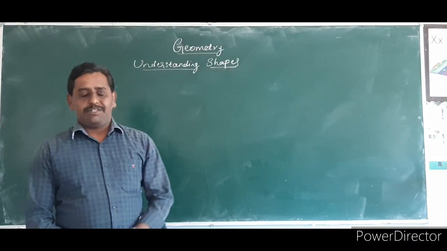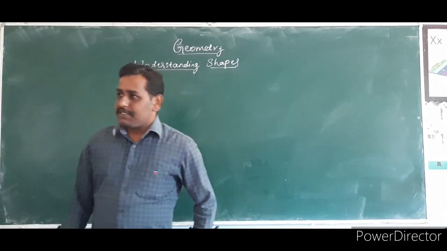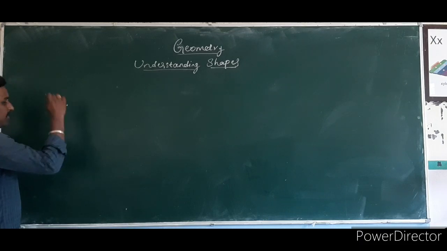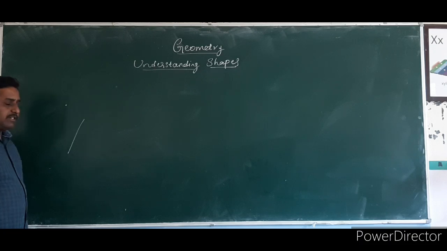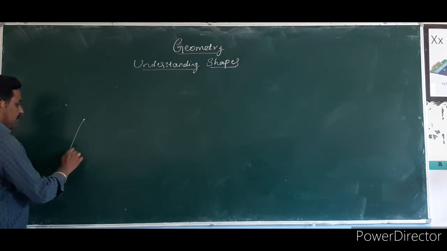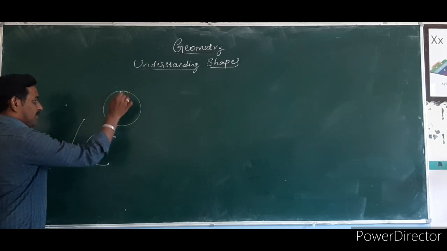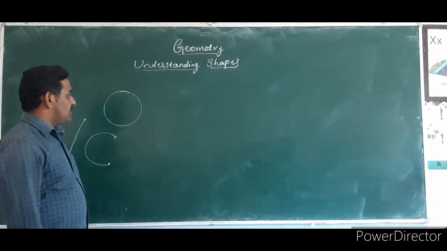So, what is meant by understanding shapes? Before we go there, you know that any geometrical figure has a definite shape. A point is also a definite shape. A straight line is also a definite shape. A curve is a definite shape. A circle is a definite shape. Like this, shapes are there.